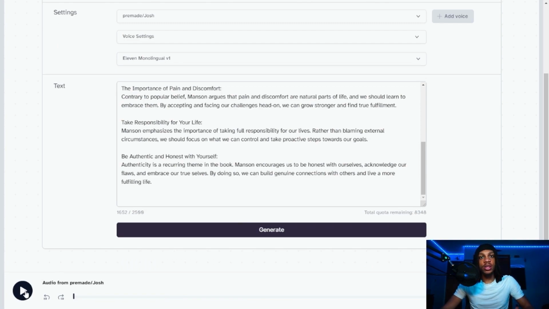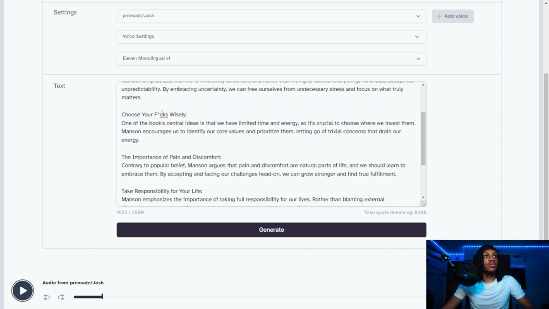Now, once the audio is generated, all we have to do is click play and listen to see if we like it. It doesn't sound too bad, but obviously it's reading the F word as how I wrote it. To combat that, all you would have to do is actually type the full word and just censor it out in your YouTube video.